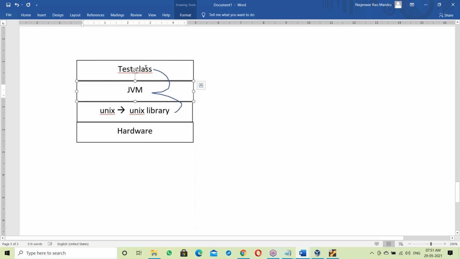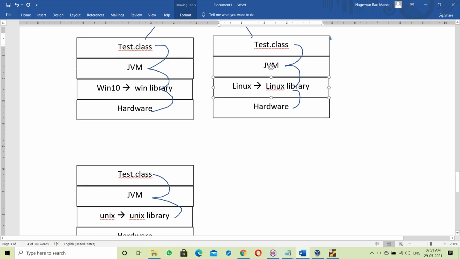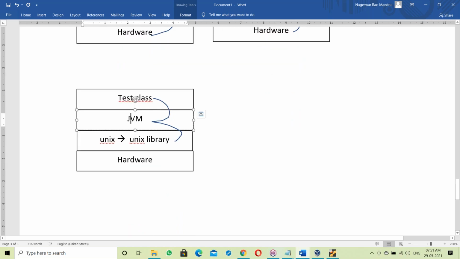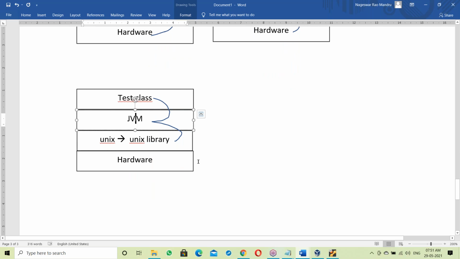So the Unix JVM links test.class to the Unix library. That's it. So every OS has its own JVM. Windows has its own JVM, Linux has its own JVM, Unix has its own JVM.